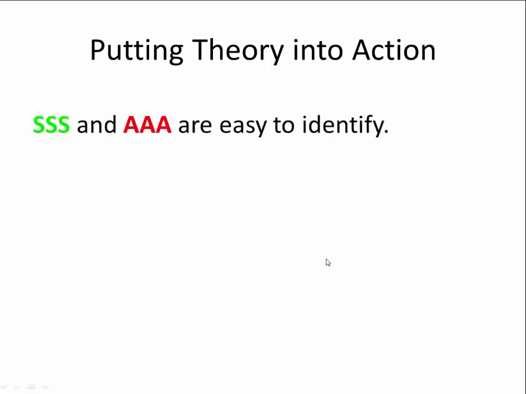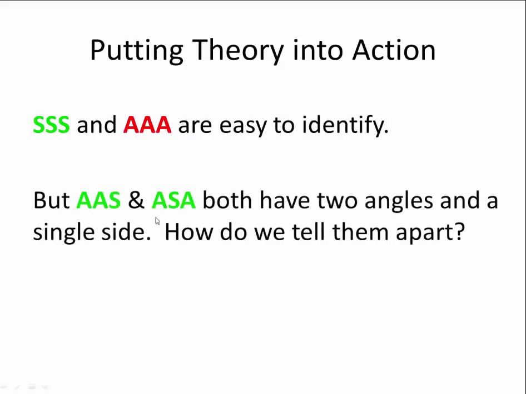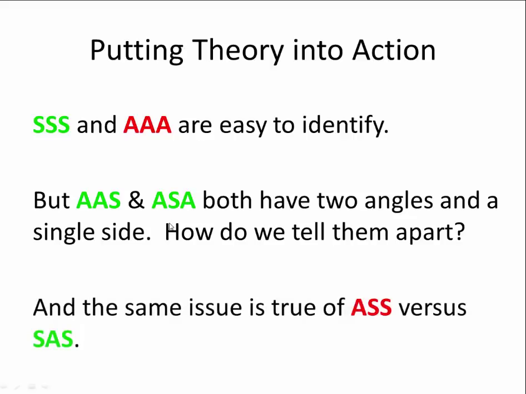Now the question is, these two are easy to identify. Side, side, side, and angle, angle, angle are easy to figure out because they're all sides or all angles. But when we're looking at angle, angle, side, or angle, side, angle, they both have 2 angles and a side. How can we tell them apart? And the same issue is true of angle, side, side, and side, angle, side, which is even more important because one of them is sufficient to prove triangles are congruent and the other is not.